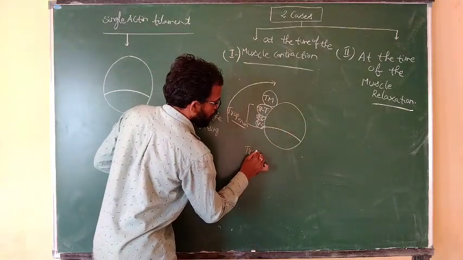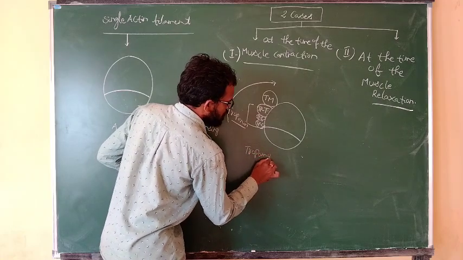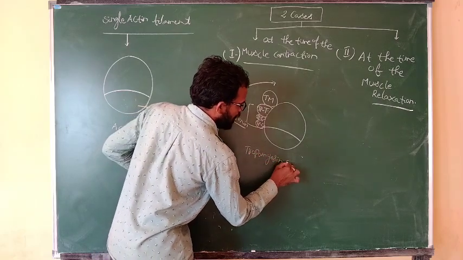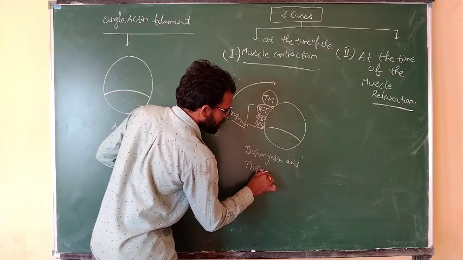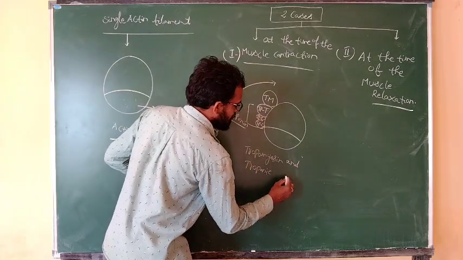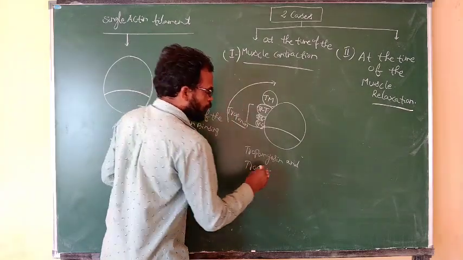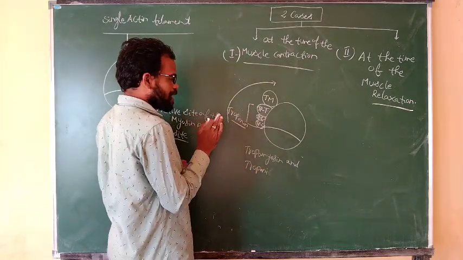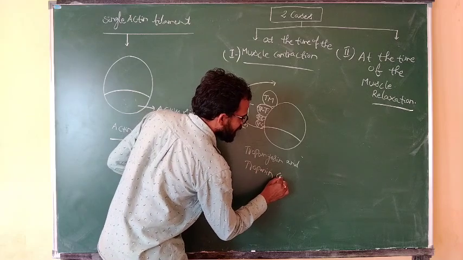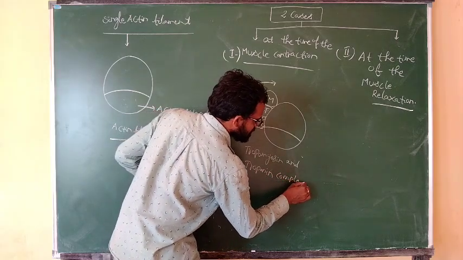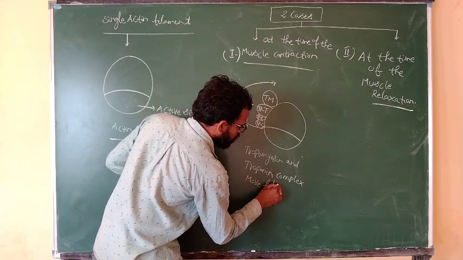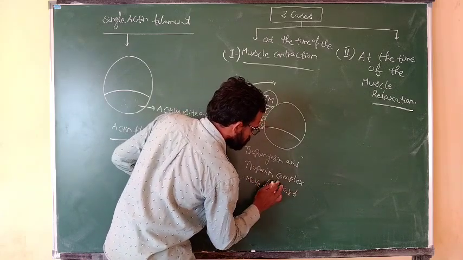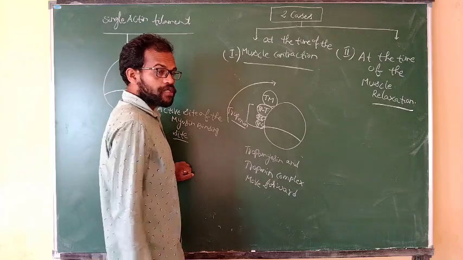Tropomyosin and troponin, the troponin-tropomyosin complex, move forward.